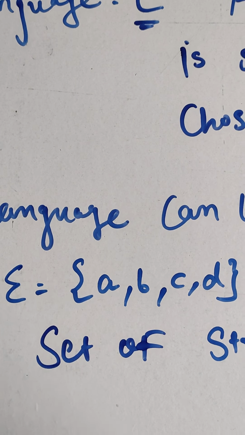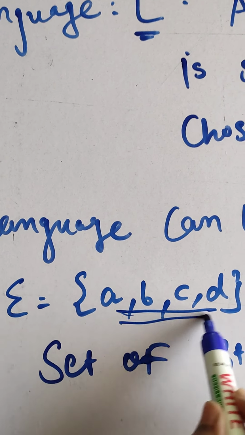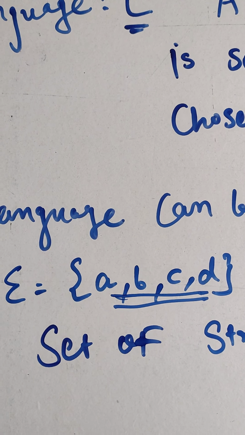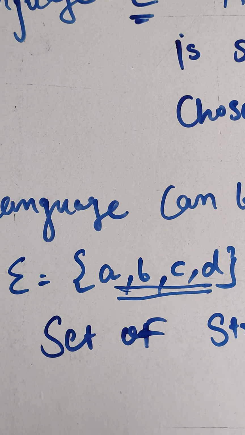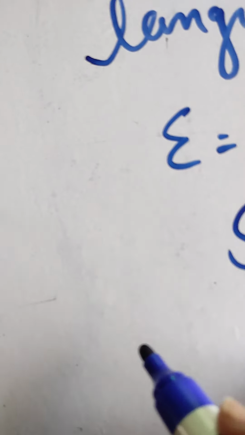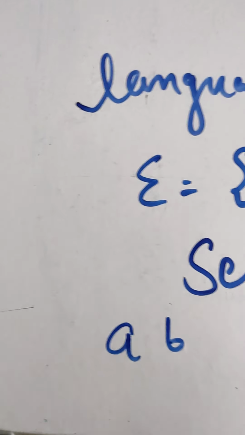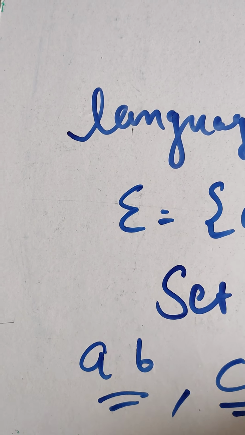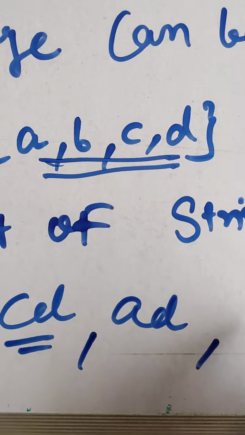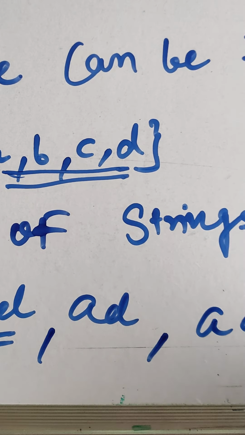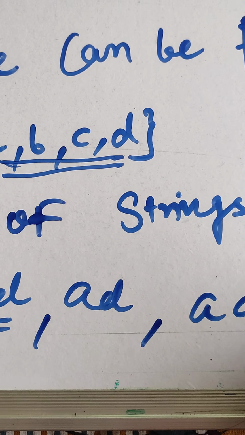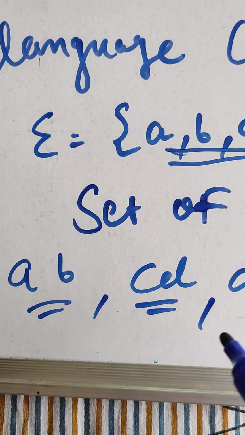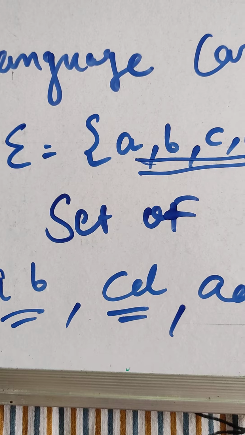What is my alphabet? That is ABCD. So this is my alphabet set. Now from that I am generating the language of length 2. Which strings can be generated from this? AB can be generated, CD can be generated, AD can be generated, AC can be generated, BC can be generated. In this way I can get the strings which are of length 2.